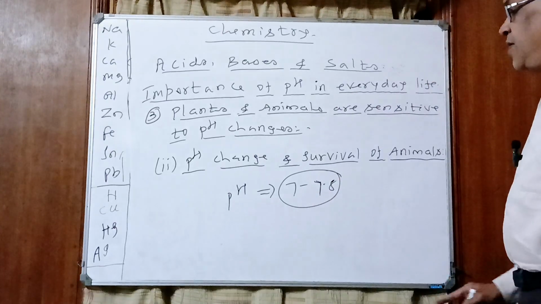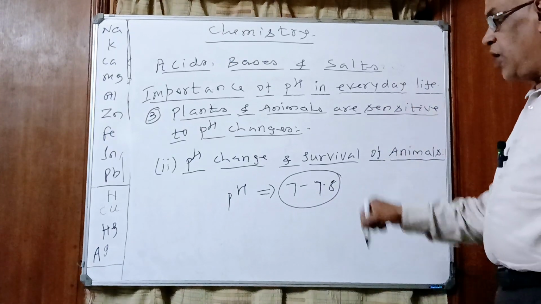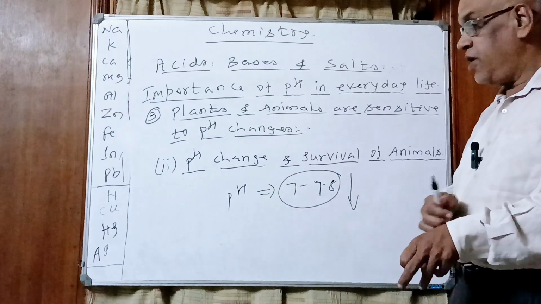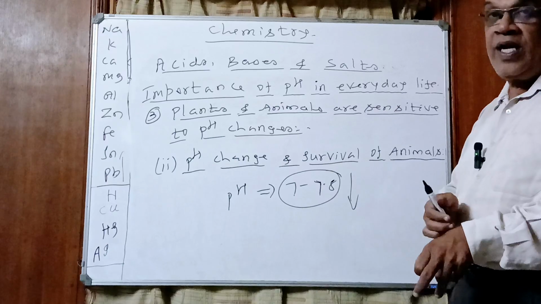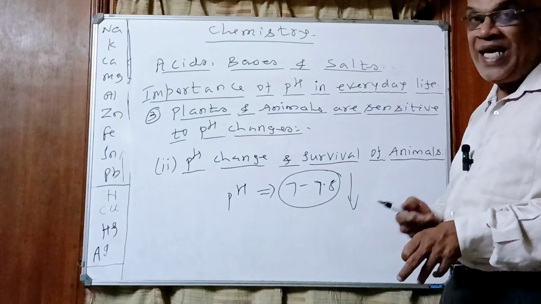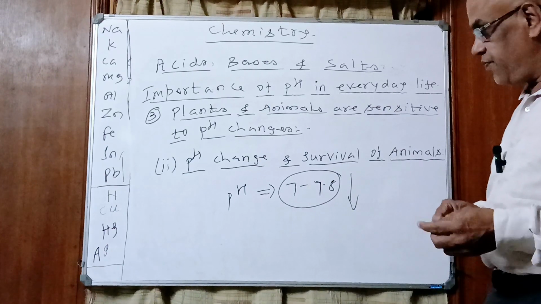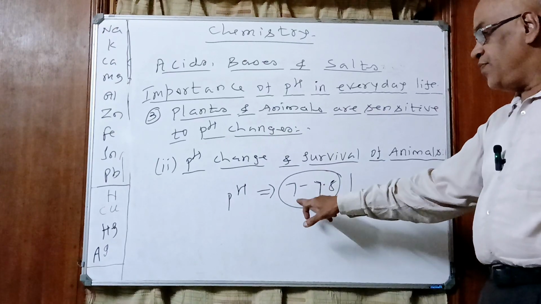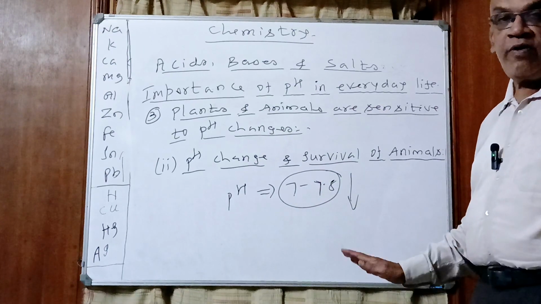What happens, children? If the pH goes down, it becomes acidic, or if pH goes up also, we are likely to suffer from many ailments. Understood, children? Therefore, our body pH should be maintained within a narrow range of 7 to 7.8.